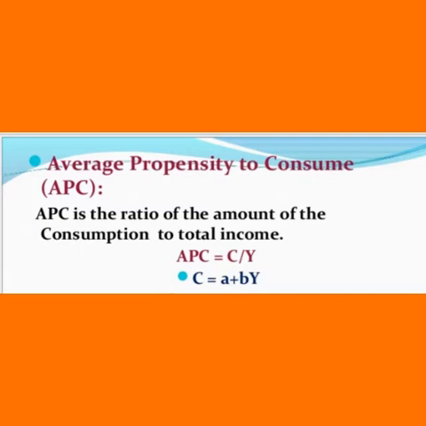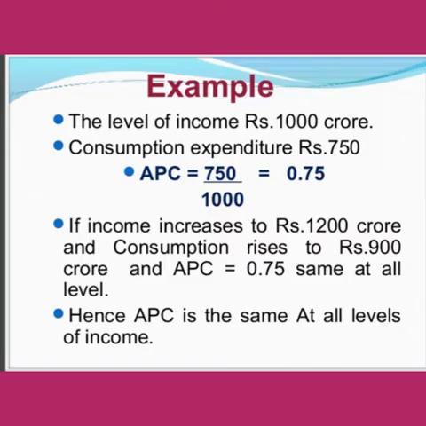Here the APC has been explained through a problem. The numerical solution is like this. The level of income is given as rupees 1000 crore and the consumption expenditure is rupees 750.